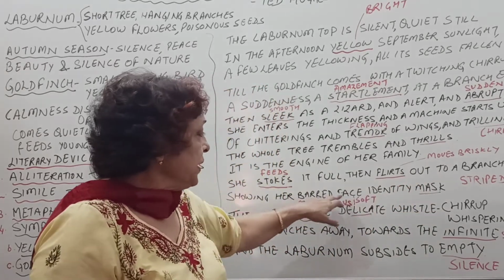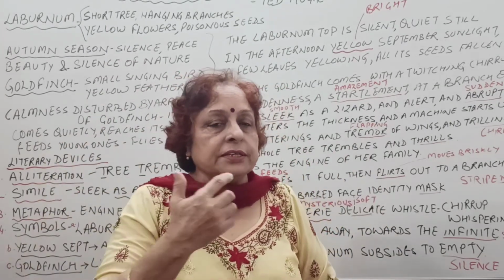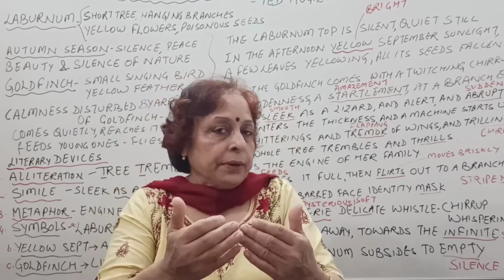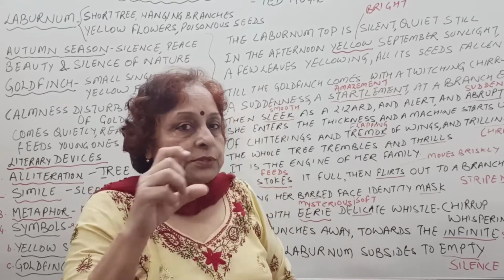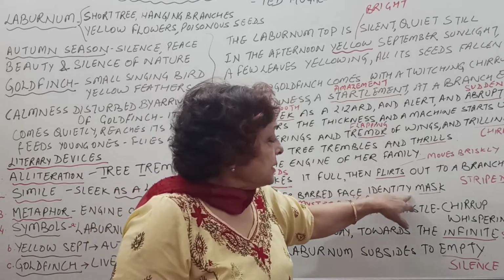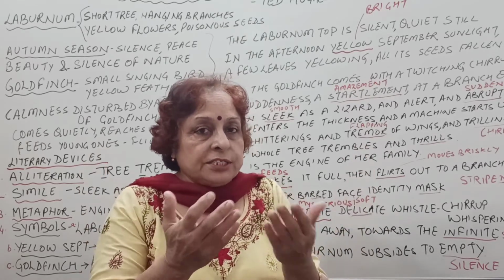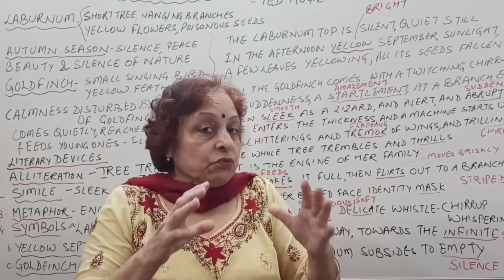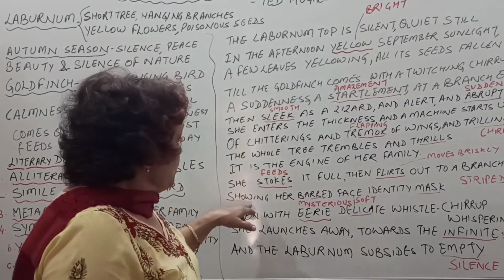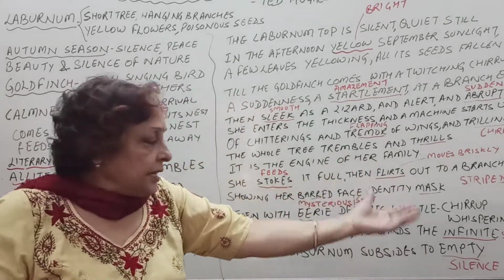What is barred face? Barred face means this bird has stripes on its face and its feathers, and it gives the appearance of having bars, like somebody behind the bars. So her striped face and her feathers are her identity. Mask means cover. The bars, the stripes are like a cover on its face, like a mask on its face. So what is the identity of the bird? That it has stripes on its face and feathers. So it shows its striped face, which is its identity.